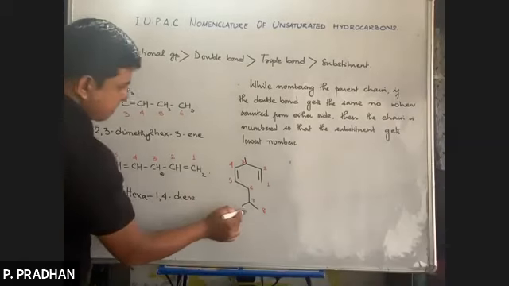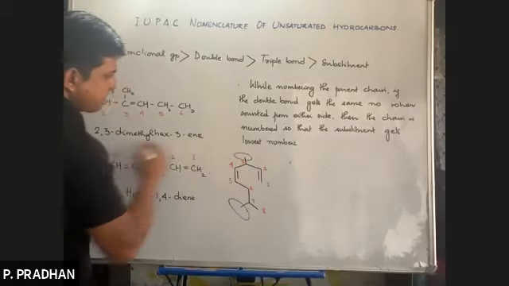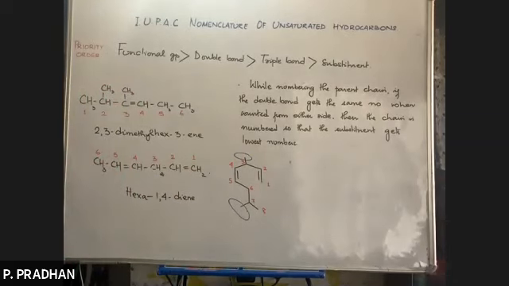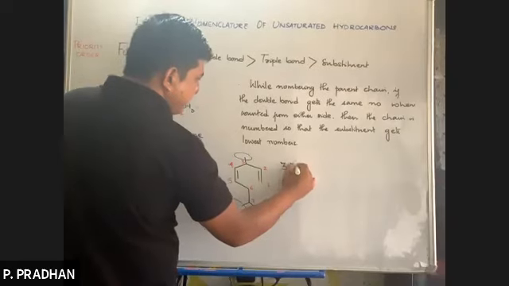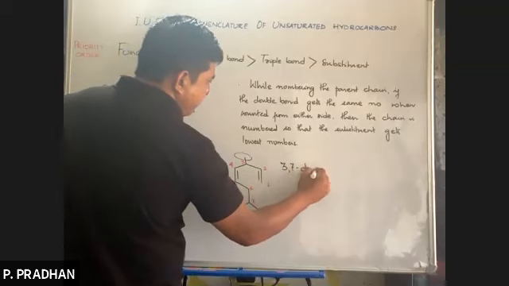So 8. Now, how many substituents do we see? We see 2 methyl substituents. First, we name the substituent. So what will be the IUPAC name, guys? It will be 3,3,7,7 dimethyl.